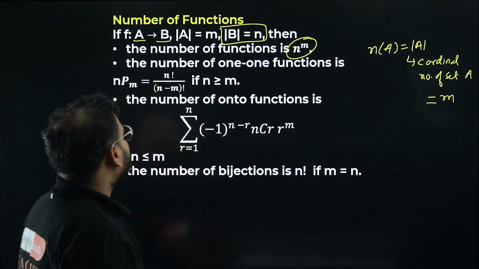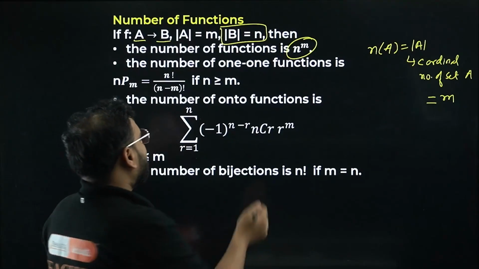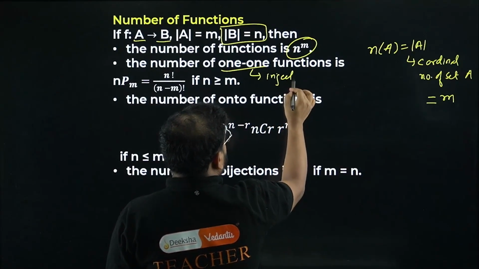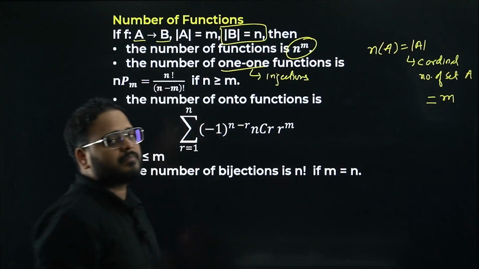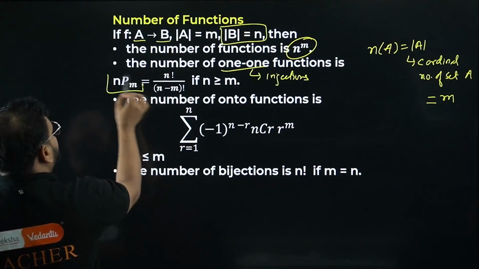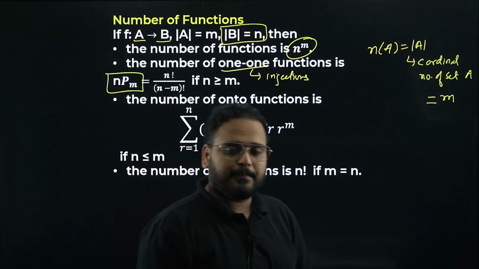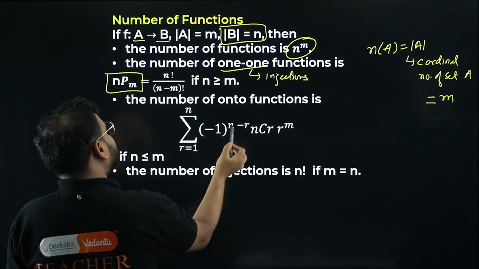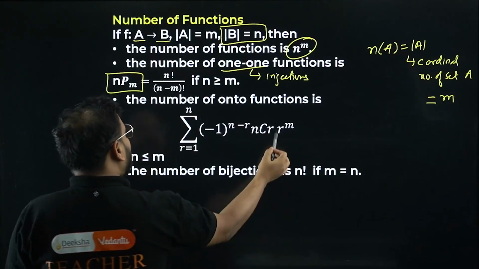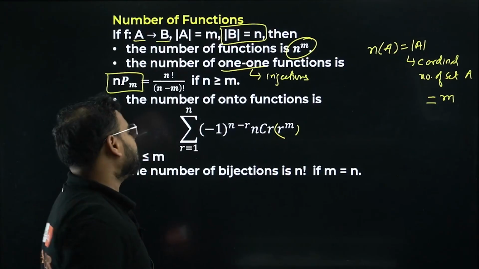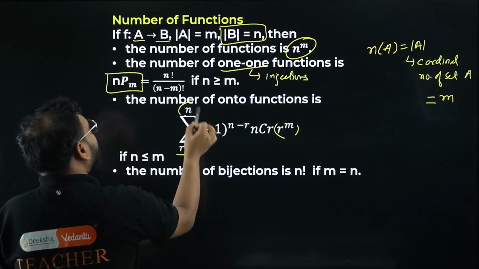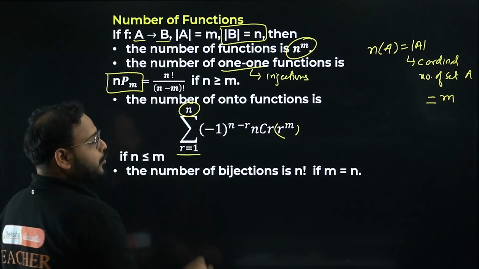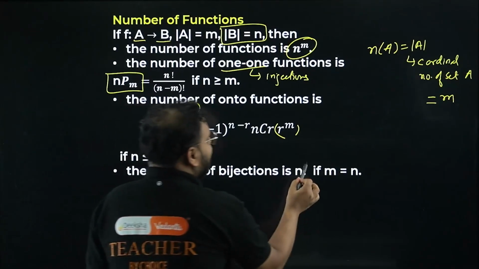Second formula is number of injections. Sometimes they can ask you the number of injections, which is given by nPm, the permutation P. The number of onto functions is given like this: the sum of minus 1 power n minus r, nCr, r power m, where r belongs to 1 to n. And the number of bijections, if n is equal to m, is given by n factorial.